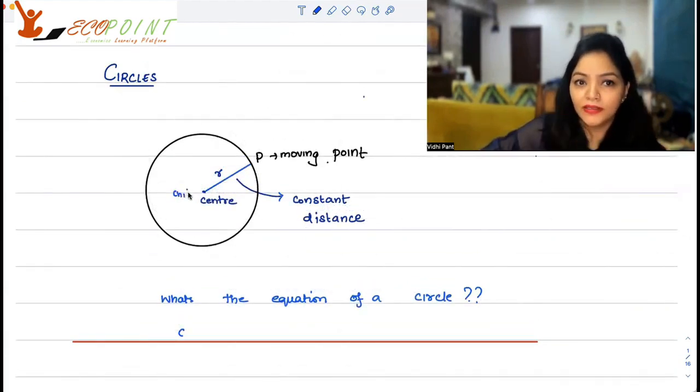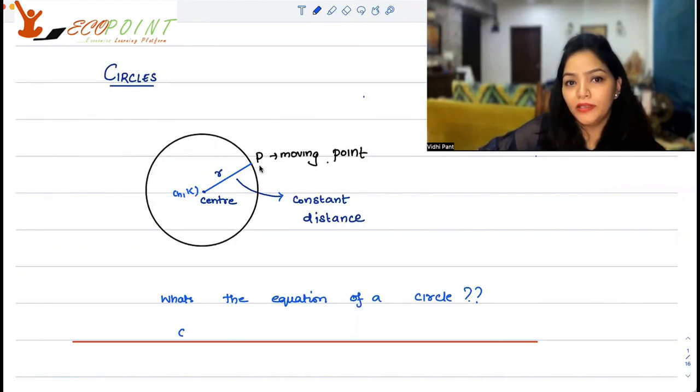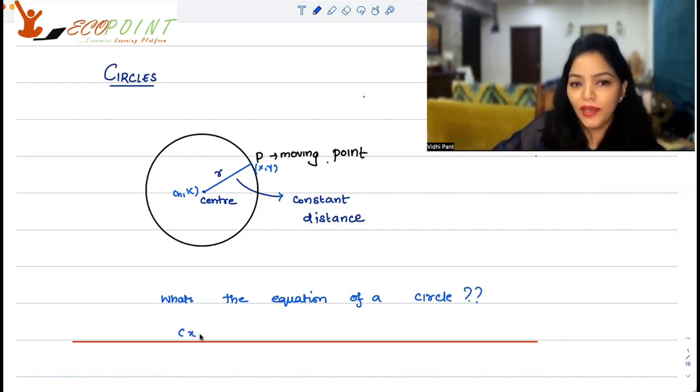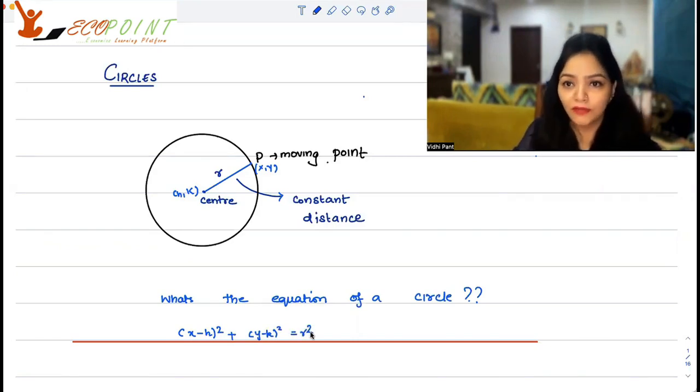Suppose the center is (h, k) and this point P is (x, y) on the plane, then the distance between these 2 points is fixed no matter what value (x, y) takes. For any (x, y), you have (x minus h) square plus (y minus k) square equal to r square, keeping in mind the distance formula.